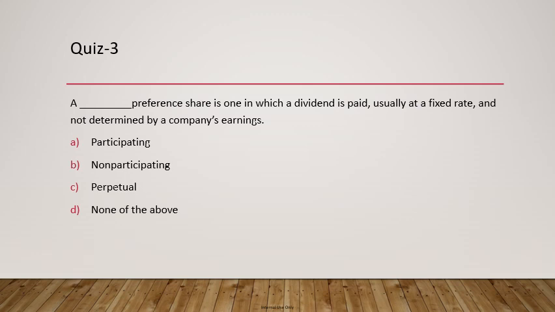A blank preference share is one in which dividend is paid usually at a fixed rate and not determined by the company's earnings. So it's a fixed rate payment which will not vary as per the company's earnings. This becomes a non-participating preference share.